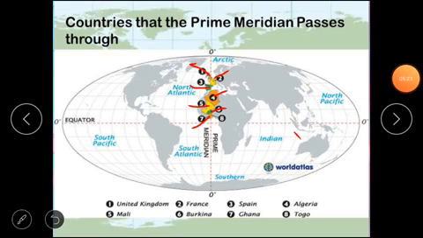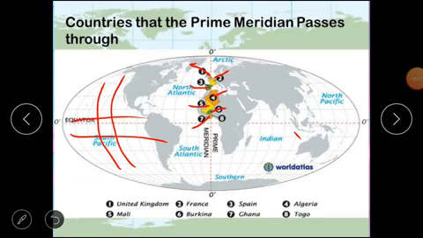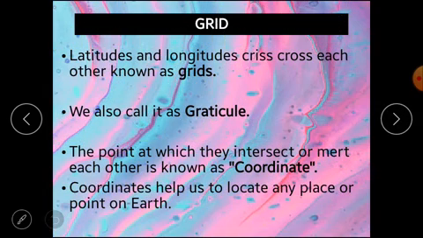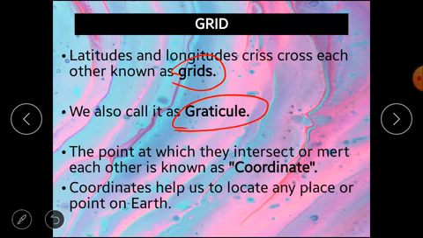Now these latitudes and longitudes passing through each other, crisscrossing each other, make a grid. As you can see, they are making a grid. So we also call it a graticule. The grid that they make is also known as a graticule or simply a grid.